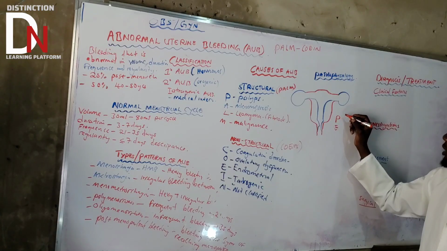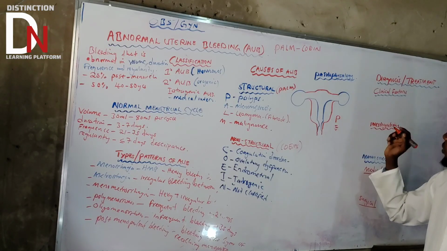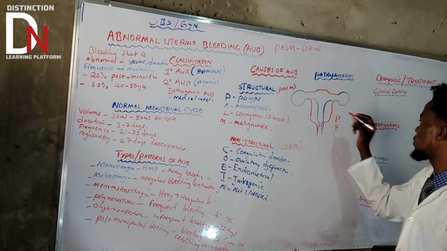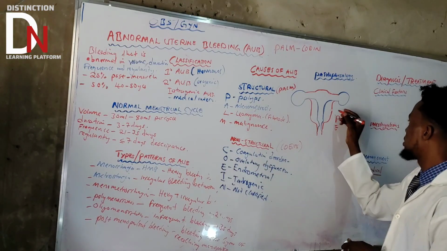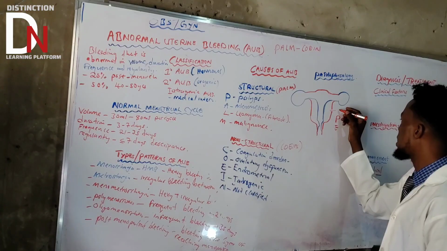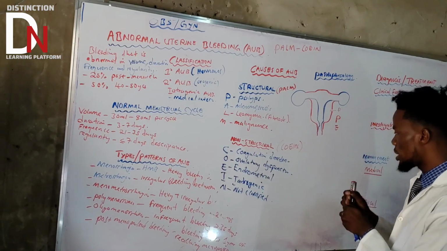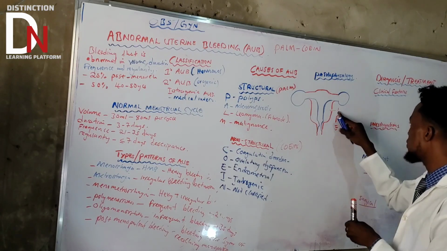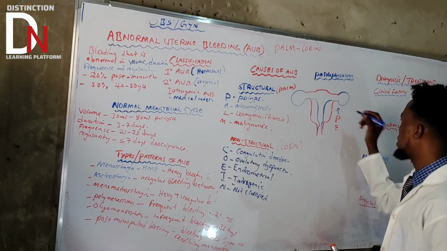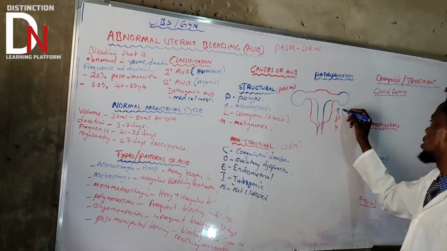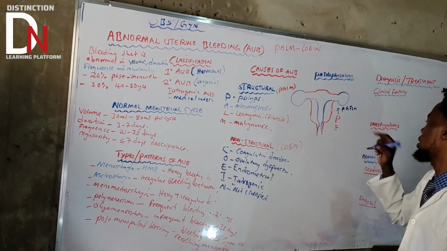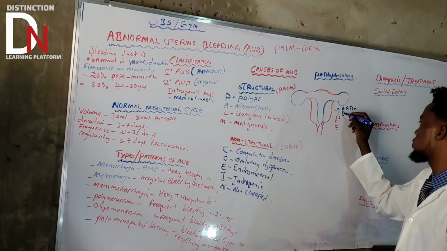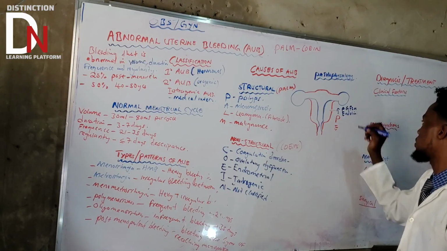So what can progesterone do? If it is produced, it's going to make sure that there will be production of prostaglandin, PG. So progesterone promotes the production of PGF2 alpha, and it also promotes the production of endothelin.